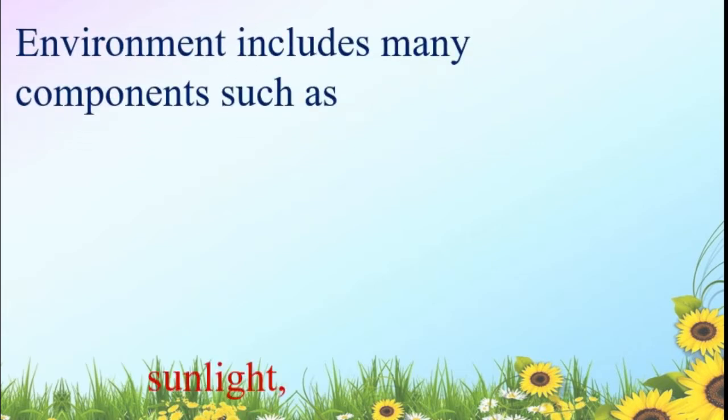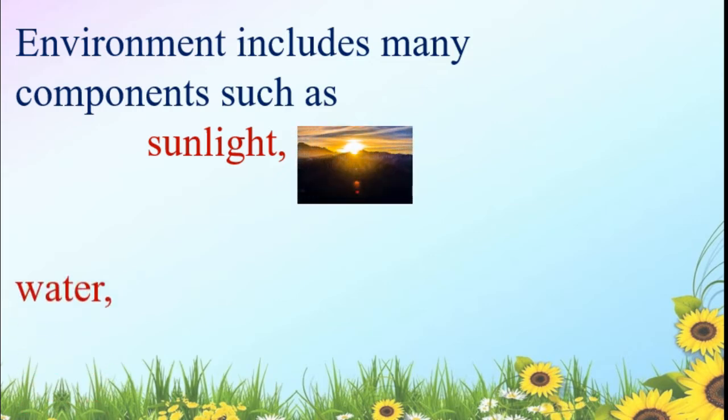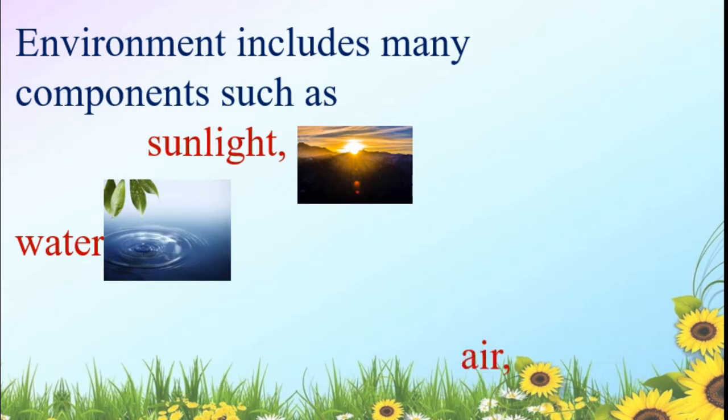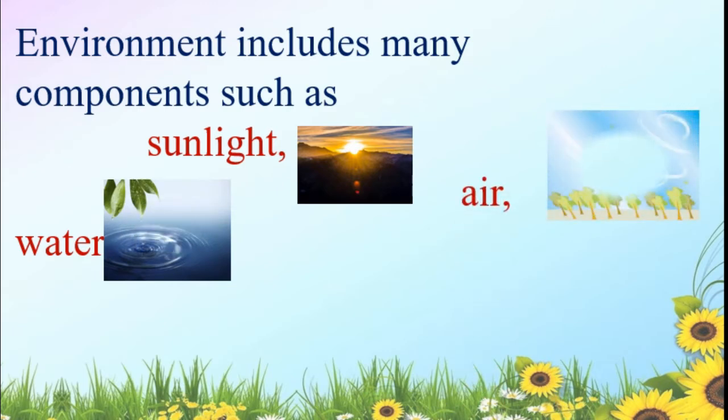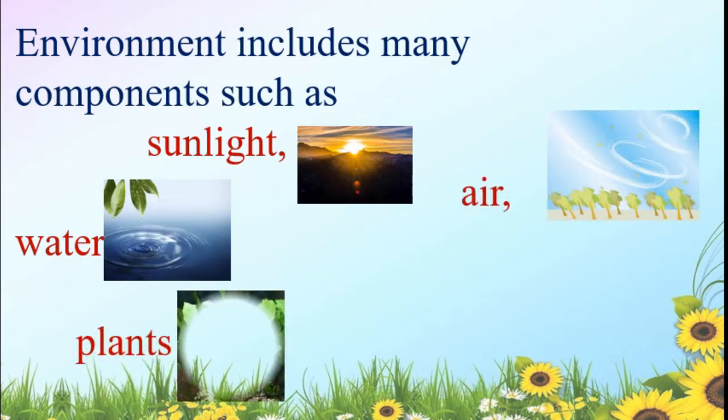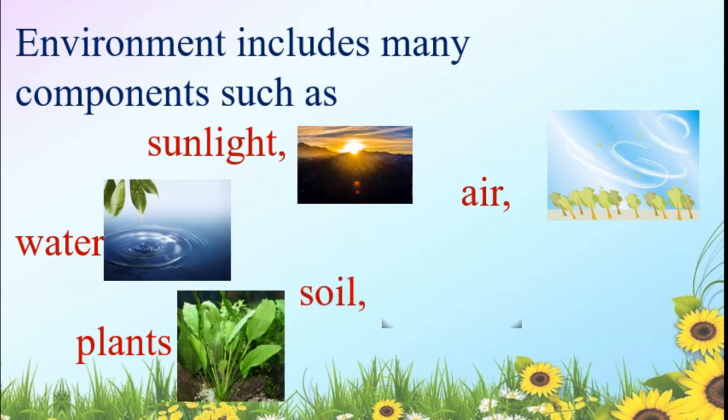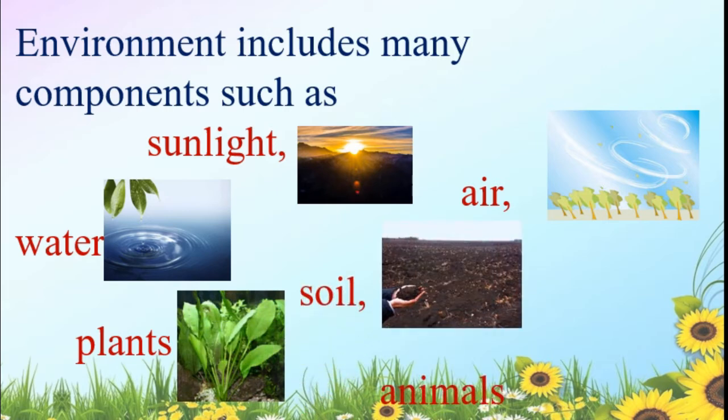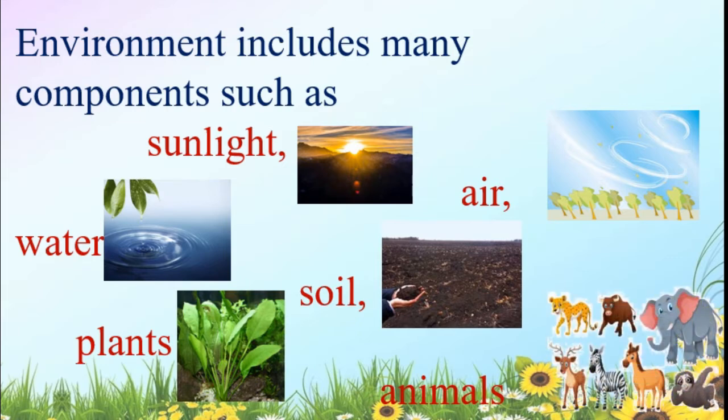Environment includes many components such as sunlight, water, air, plants, soil and animals. See dear students, here sunlight, air, water and soil are non-living, while plants and animals are living things.